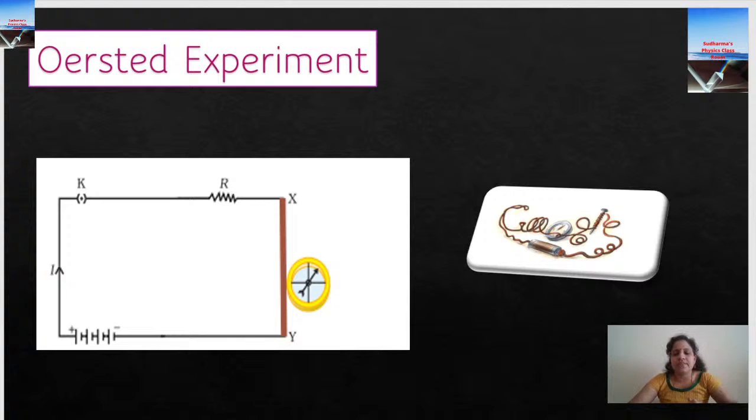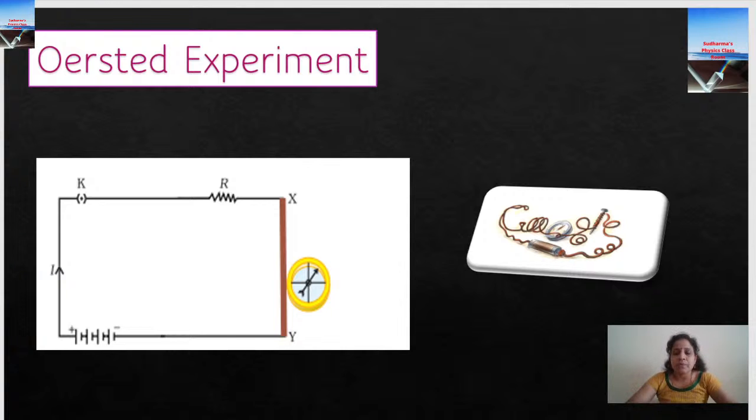So definitely we know that current flows from the positive to the negative end of the battery. So when we interchange that polarity, the direction of current is reversed. When the direction of current is reversed, the deflection in the compass needle was opposite. So that means when there is a change in the deflection, that shows that the direction of the magnetic field is different.